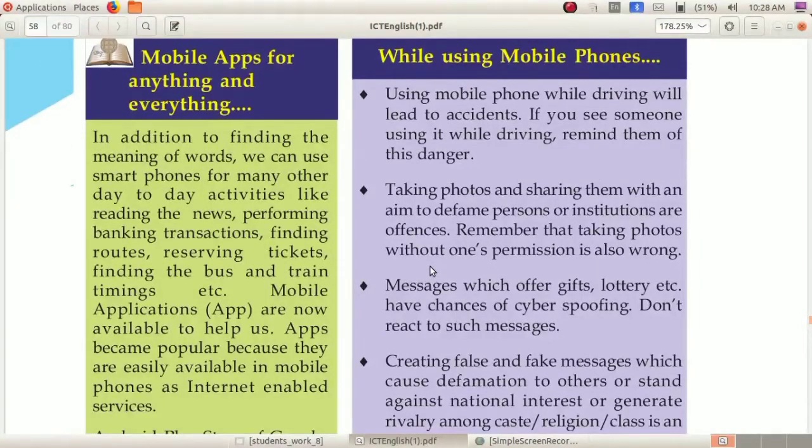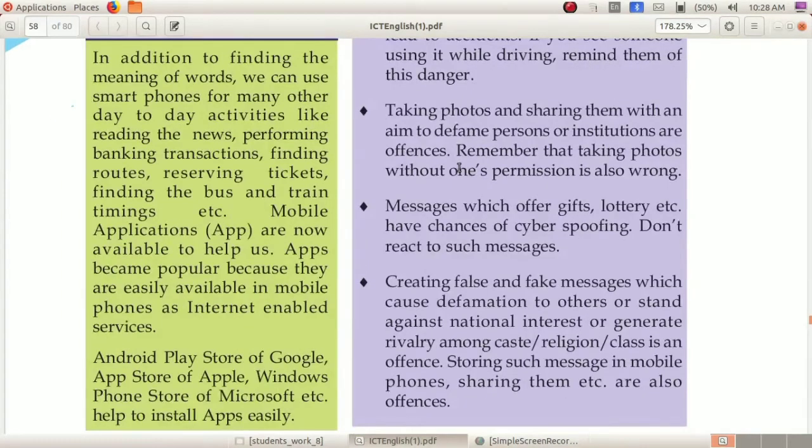Here you can see some things to keep in mind while using mobile phones. You already know that you cannot use mobile phones while driving. If you see someone using a mobile phone while driving, you can remind them not to, because it may lead to accidents. Second, you cannot take a photo of other persons without their permission. It is a punishable offense.